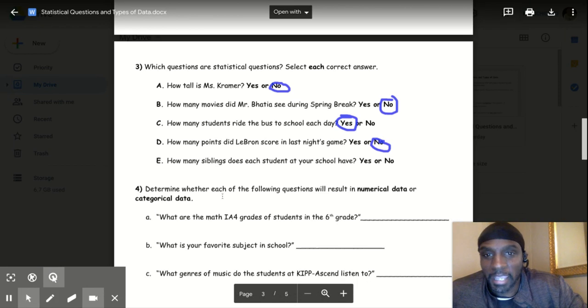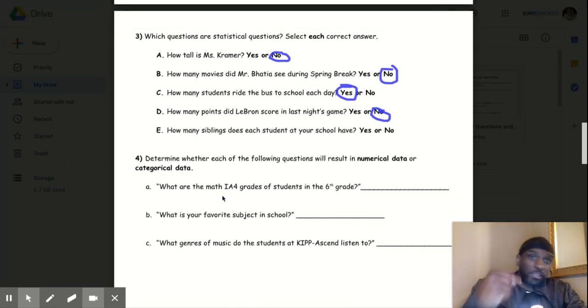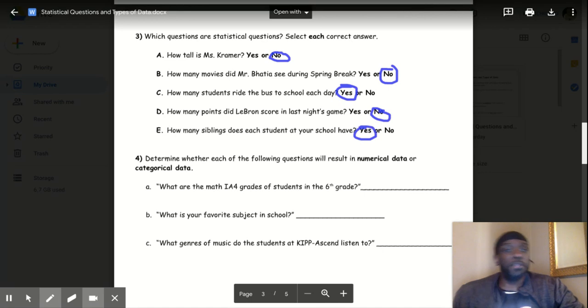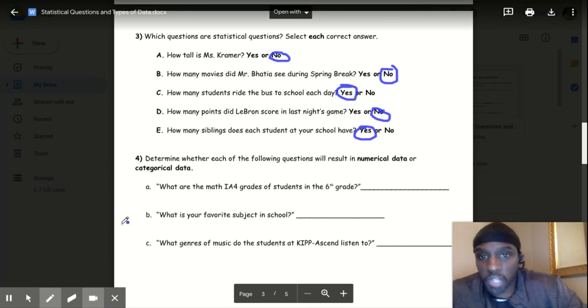Okay, here we go. Next one. How many siblings does each student at your school have? I'm getting information from all of you. You may say, oh, I have no siblings. Another person may say, I have 5. So this is statistical.